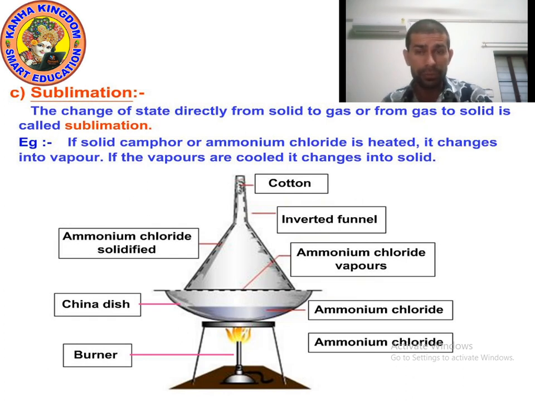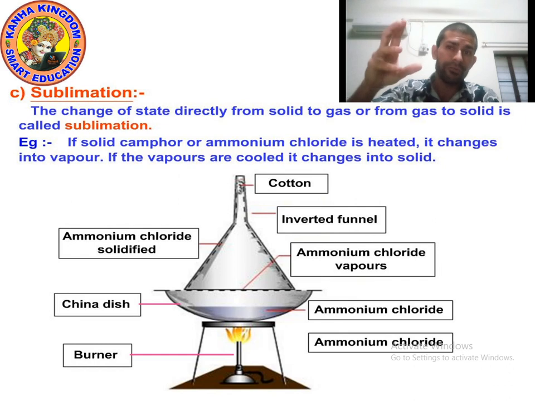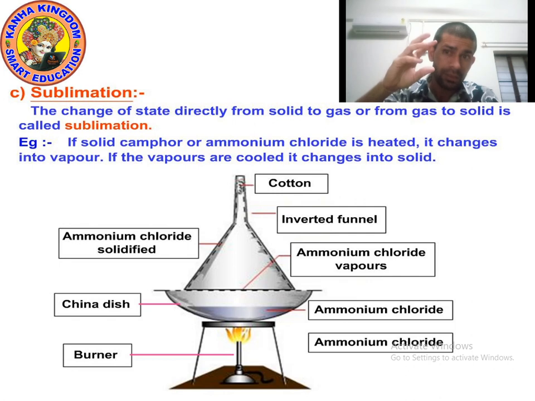Slowly you will see the ammonium chloride disappear, meaning the solid has changed completely into gaseous form without coming into liquid. Now stop the burner, stop giving heat. After some time you will see on the wall of the funnel the vapor of ammonium chloride. It is again changing into solid form.